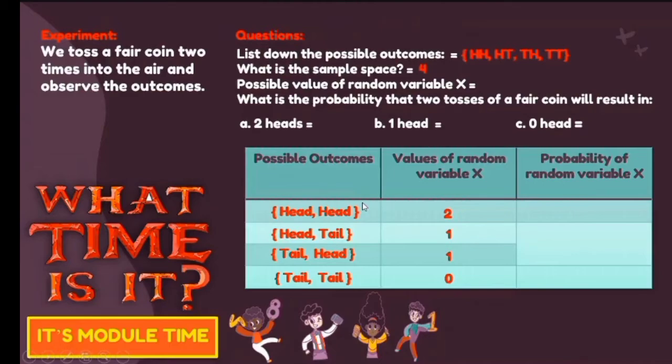And then for this given part, we will just copy etong values natin for the random variable x doon sa third problem natin. So, enclose lang natin siya with the brace. So, we will have 0, 1, and 2. These are the possible values of the random variable x.